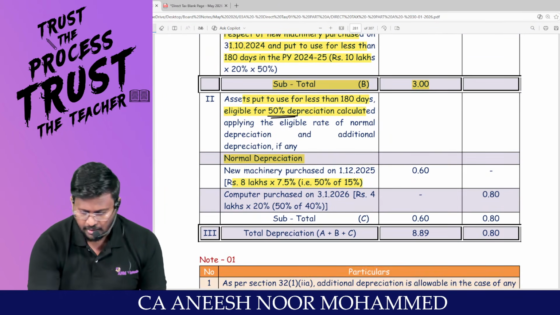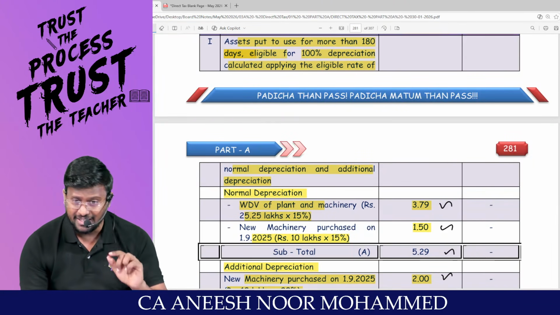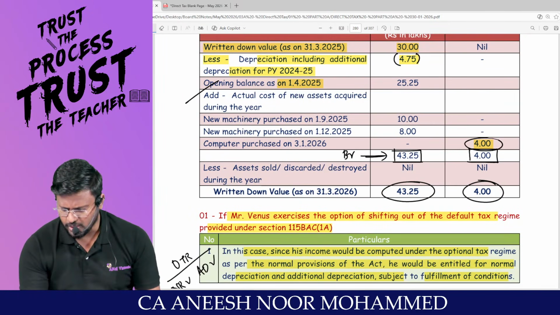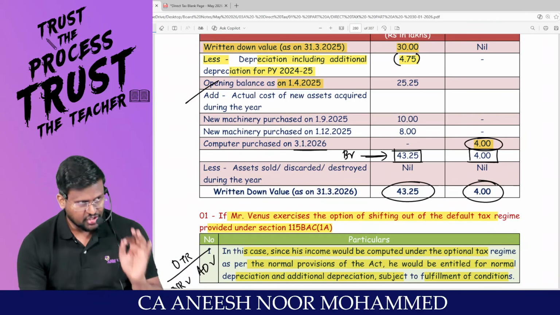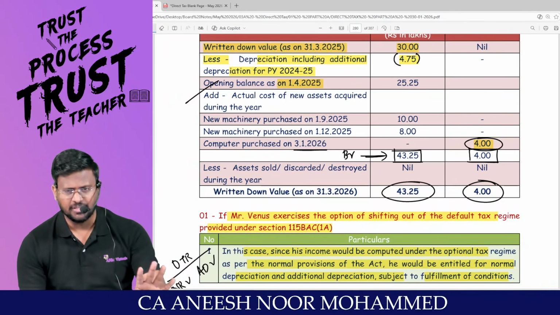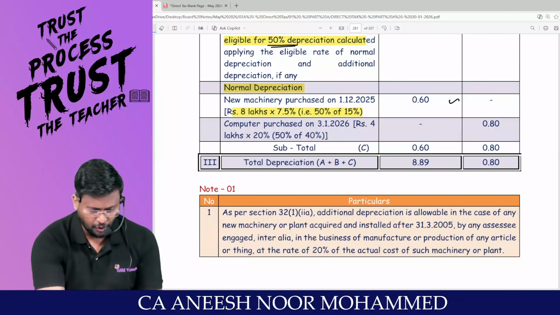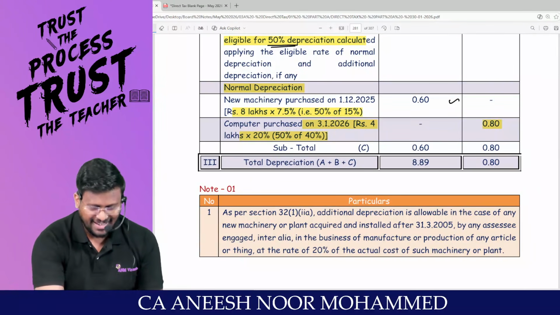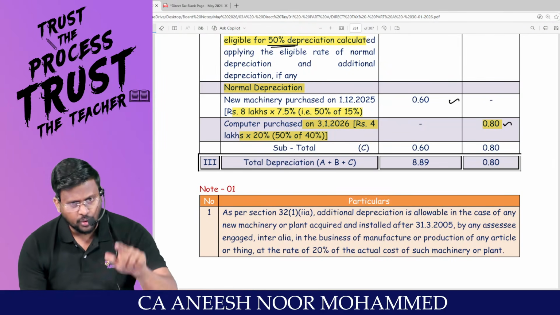Let me ask you a question. This I am calculating for less than 180 days. In that, the block comes to an end. I am moving to the next block. Is the computer more than 180 days or less than 180 days? The general rate of computer is 40%. 40 into 50% comes to 20%. So 4 lakh into 20% comes to 0.8, which is the amount of depreciation for the computer.